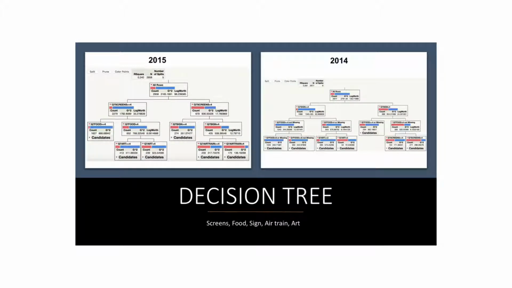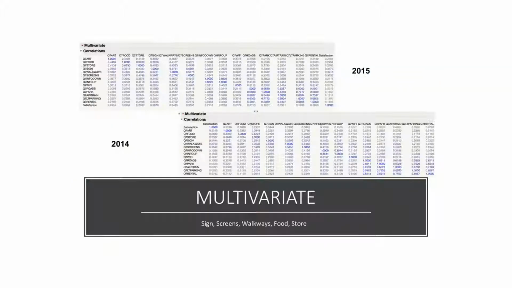And in the decision tree model, we use this to predict certification. We set the certification to the categorical variable, and then split to 4 levels and find the top 5 variables driving the certification, which are screen, food, signs, air train, and art.